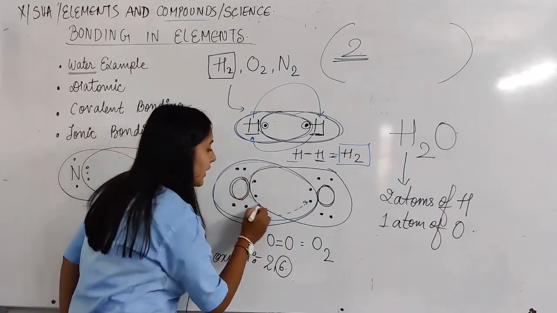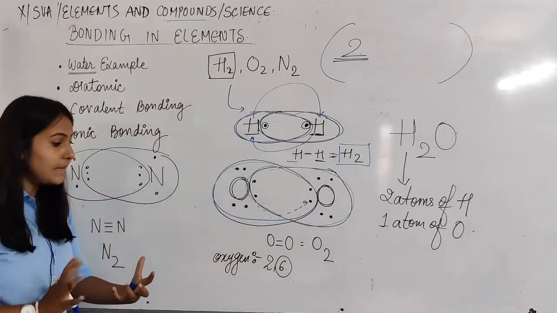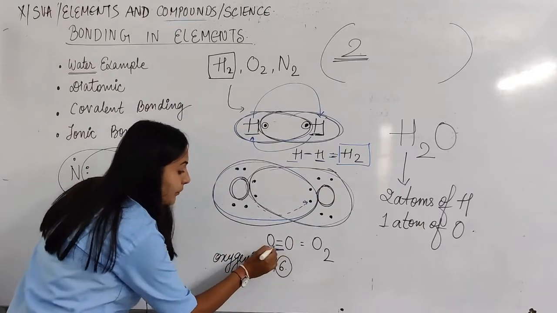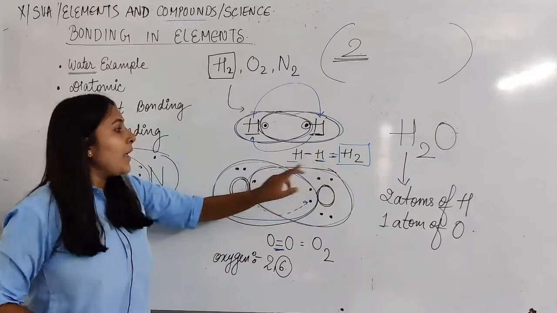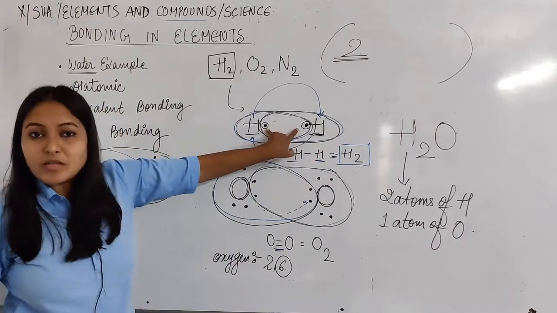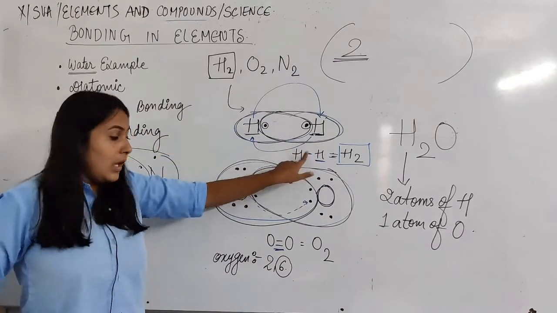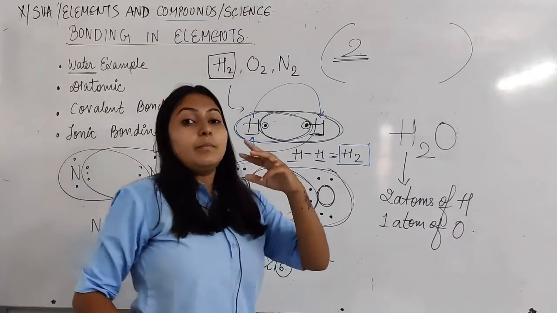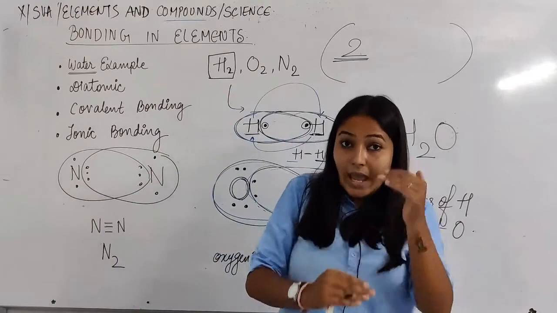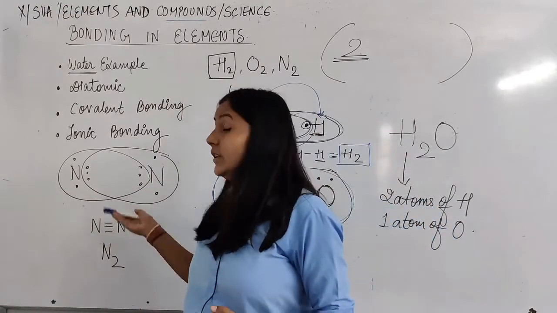Okay, so both the oxygen will combine and it will form the double bond. Why it will form the double bond and why over here single bond? Now see children, if 2 electrons are shared, it means single bond; if 4 electrons are shared, double bond; if 6 electrons are shared, then it will form the triple bond.